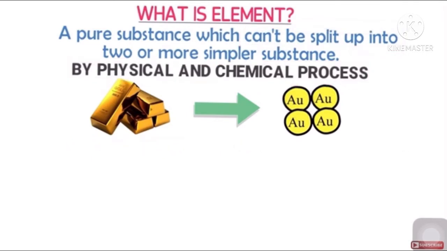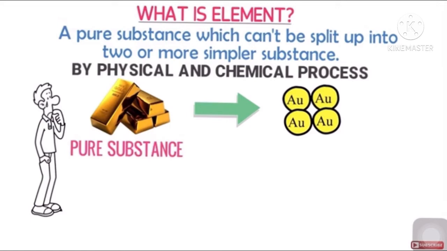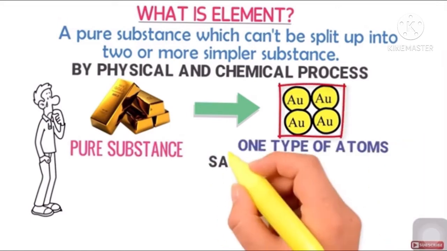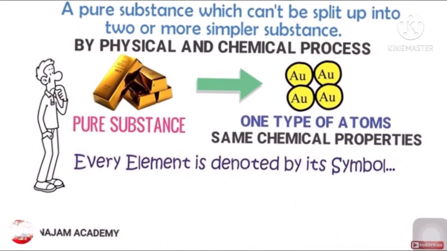Also, an element is a pure substance. Students, you know very well that pure substances contain one type of atoms having the same chemical properties. And every element is denoted by its symbol.